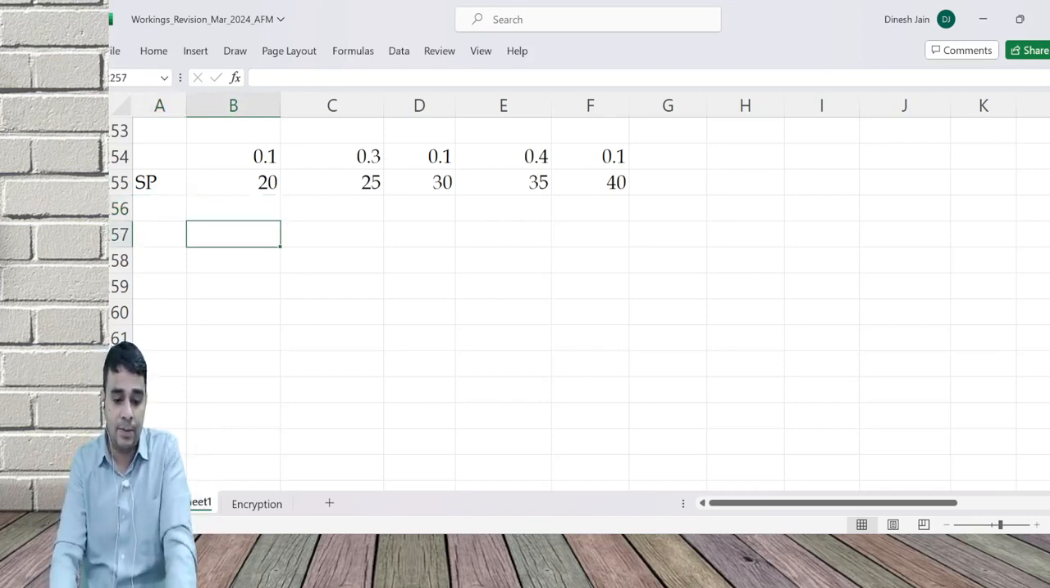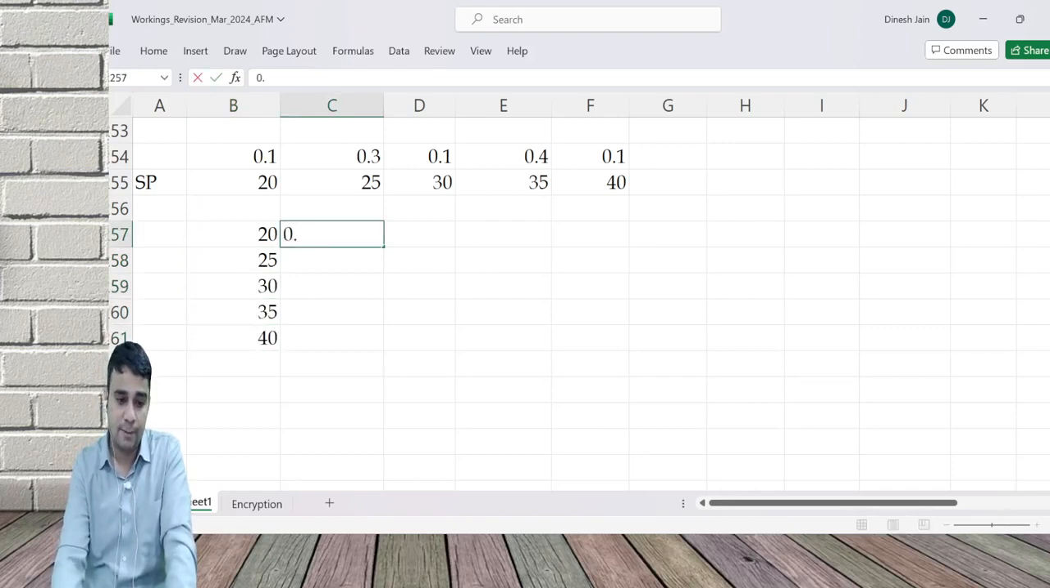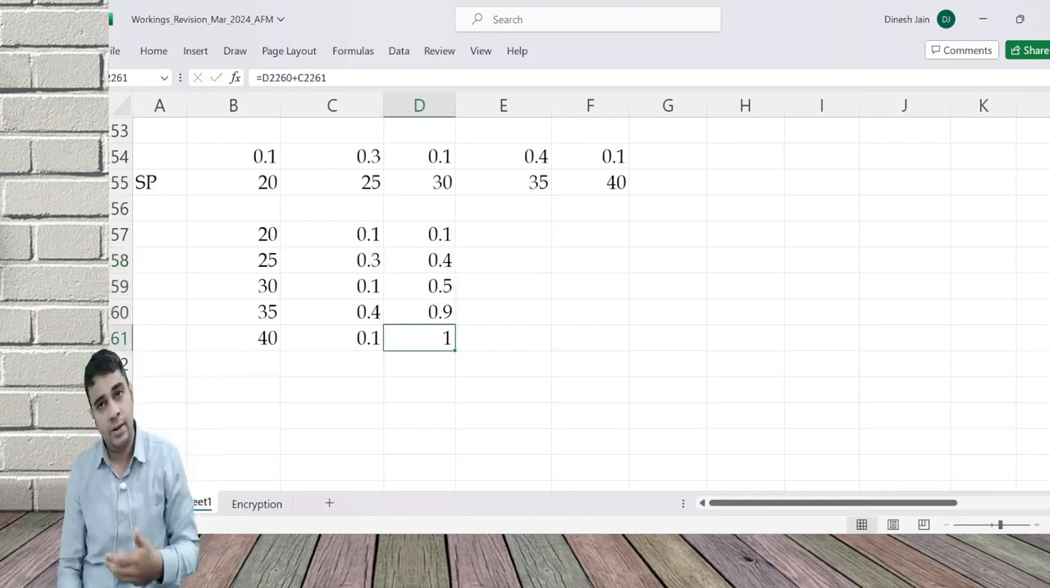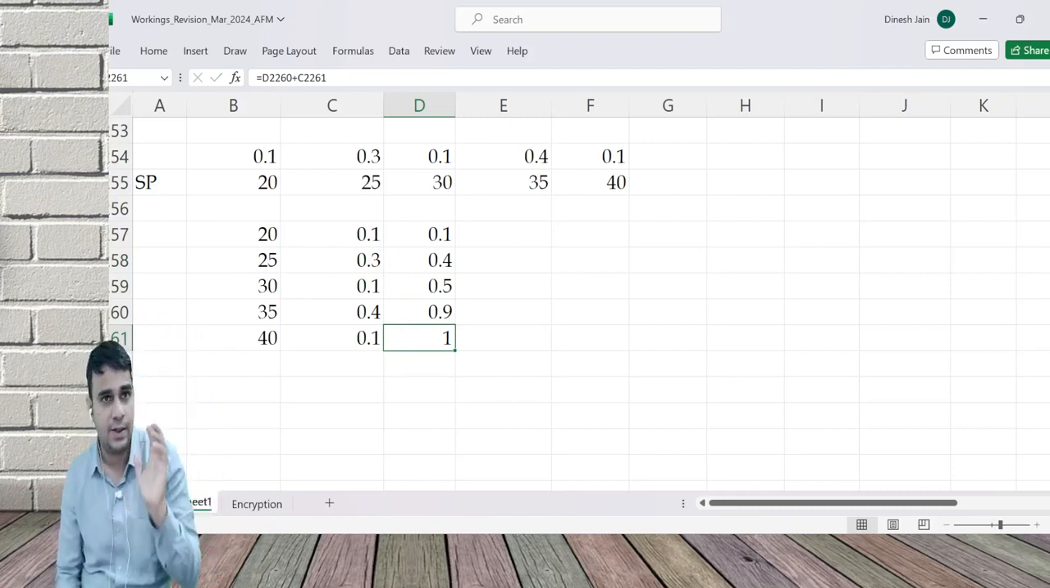What is a random number table? Start with 20, 25, 30, 35, 40. These numbers are there, and the probability is there: 0.1, 0.3, 0.1, 0.4, 0.4. I'll calculate something called cumulative probability. The price can be in ascending order, descending order, or random order. It doesn't really matter, but ICA normally follows ascending order.